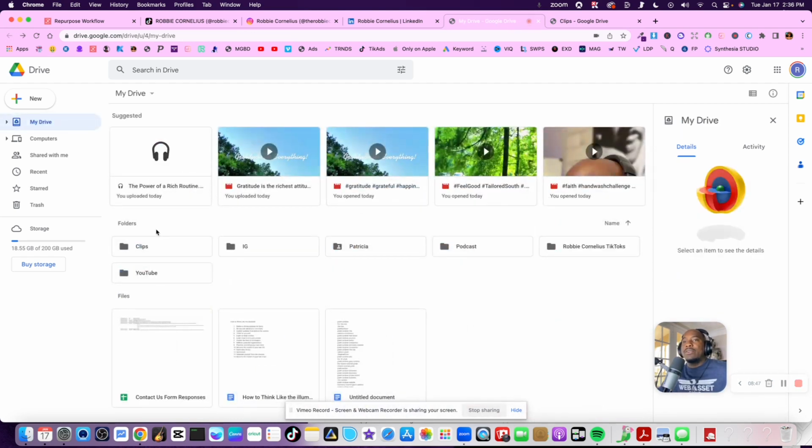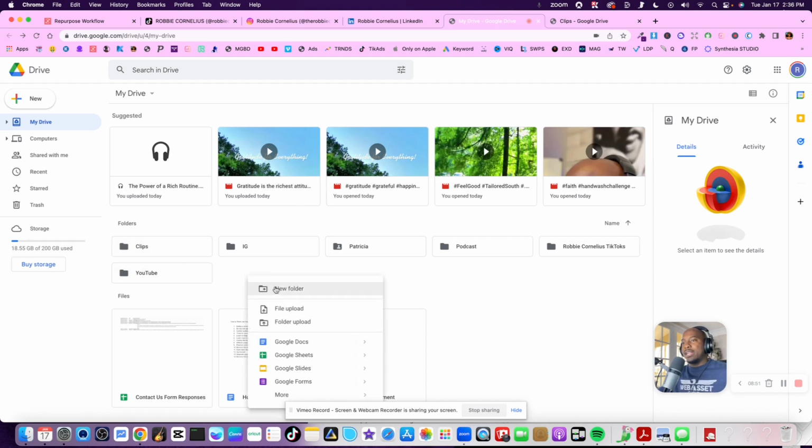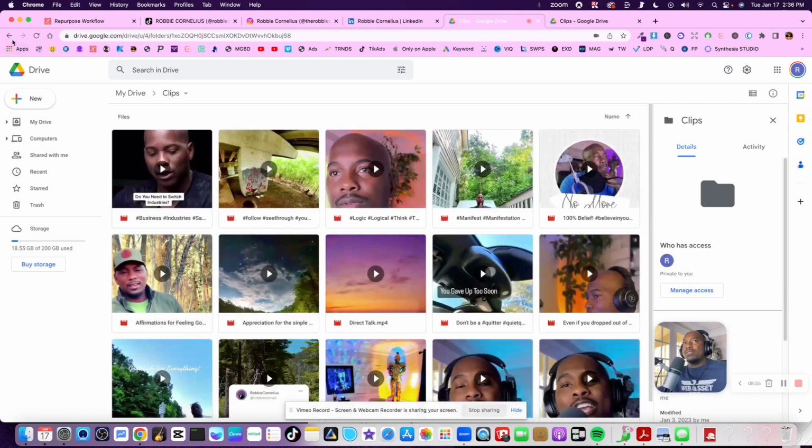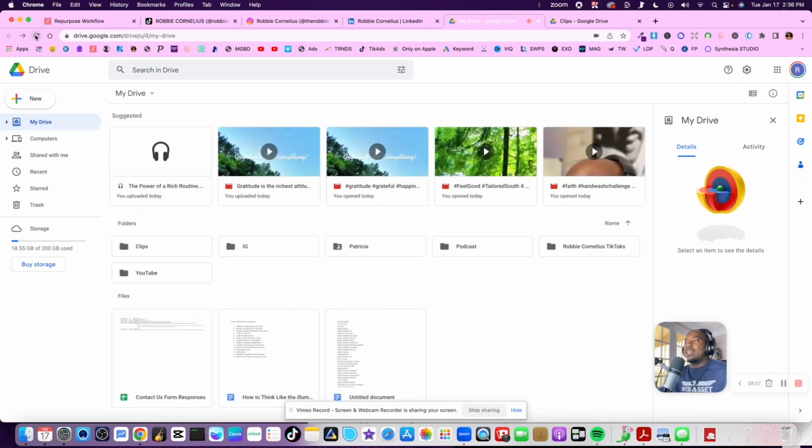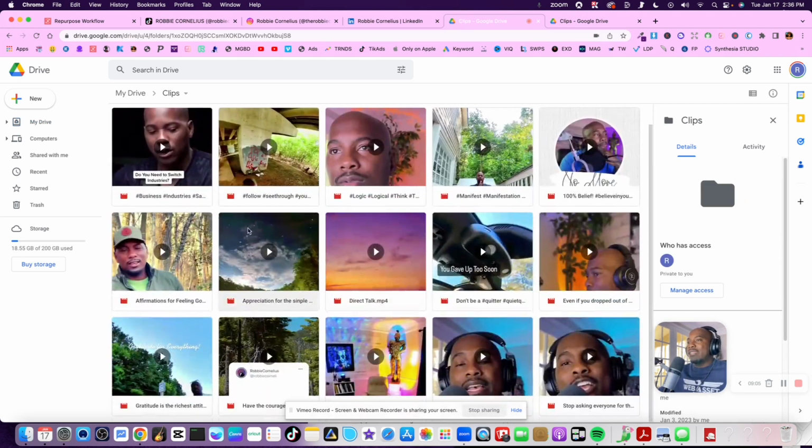And I created a folder, which if you want to create a folder, all you got to do is right click, create new folder. And I labeled it clips. For me, clips means these are all the clips that I've edited that I want to now post on social media. And what that means is every video I drag inside of this folder will automatically send out to